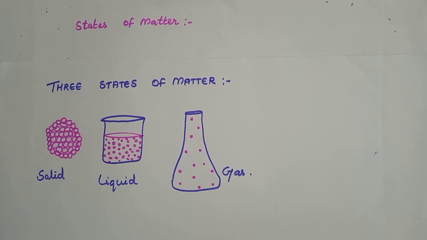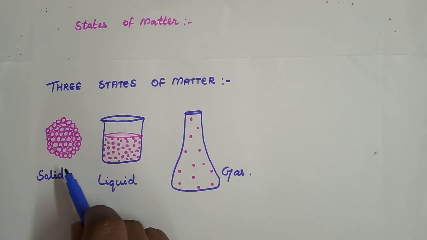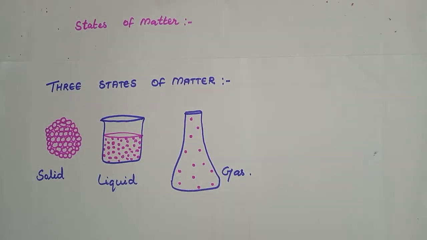Good. The three states of matter that we have mentioned are because of the interparticle space present in different kinds of matter.